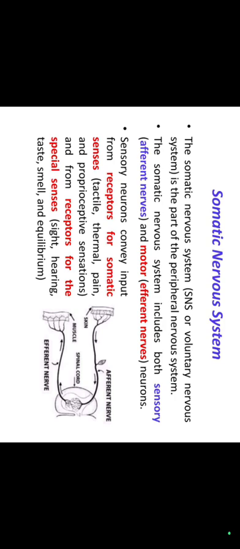Next, somatic nervous system. The somatic nervous system, or SNS, is part of the peripheral nervous system. The somatic nervous system includes both sensory and motor neurons. Sensory neurons convey input from receptors for somatic senses and from receptors for the special senses like sight, hearing, taste, smell, and equilibrium.